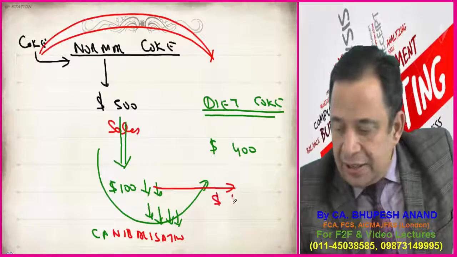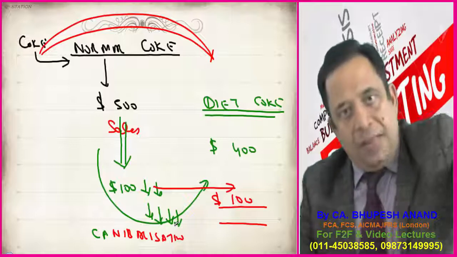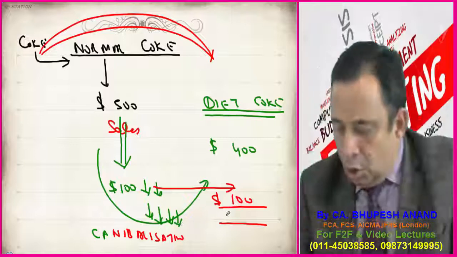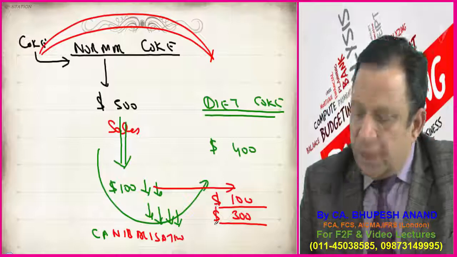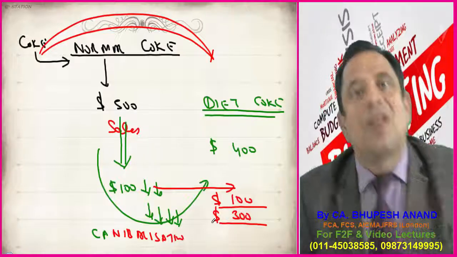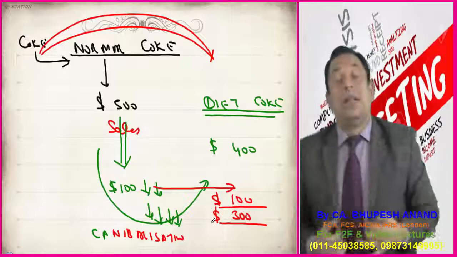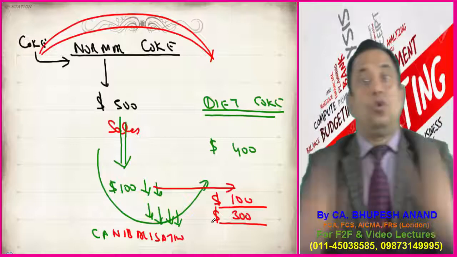I will deduct this 100 million sale, because this is existing sale which has been shifted from this to this. So the net result will be $300 million sale. So I will be considering $300 million sale. This concept is named as cannibalization. The logic is we have to use 4 principles.